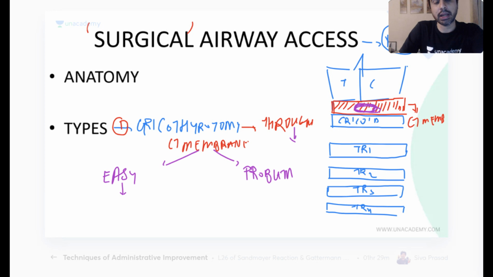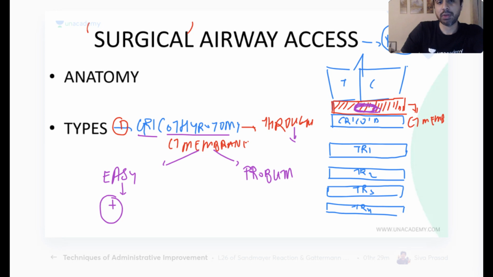Of course, this is technically much easier to do compared to tracheostomy, which I'll show you how to do. Compared to tracheostomy, cricothyrotomy is much easier. You can do it without any instrument. You can even do it with a pen, if you do it correctly. So you can save someone's life if they are choking and Heimlich is not working by doing a pen cricothyrotomy.